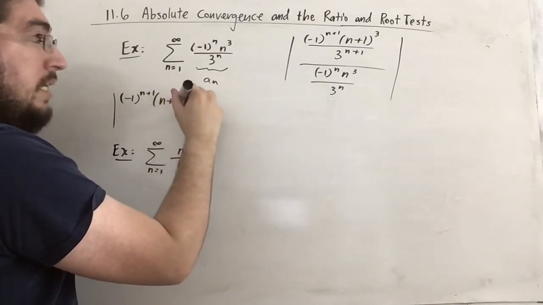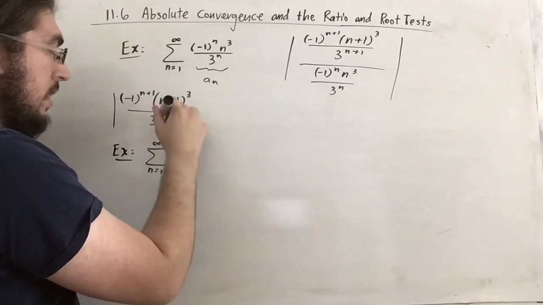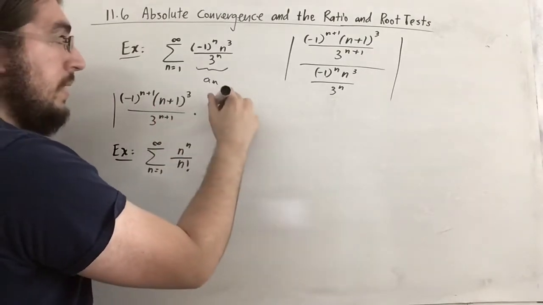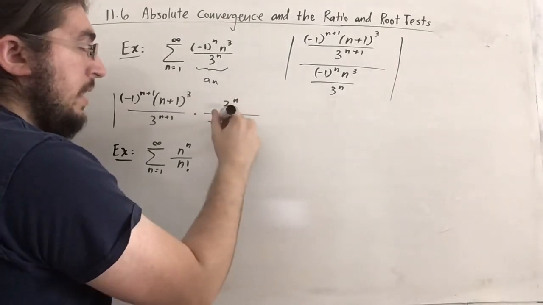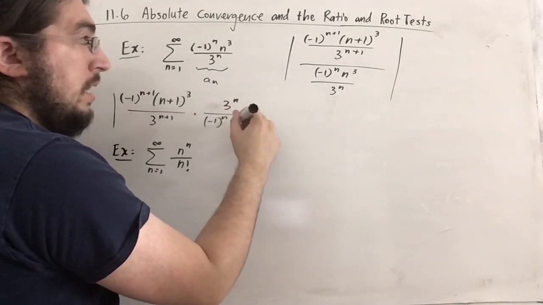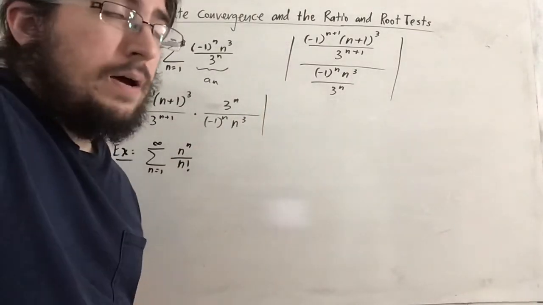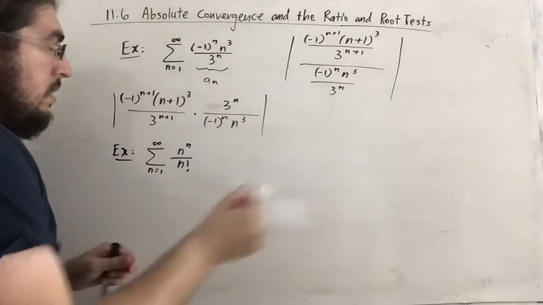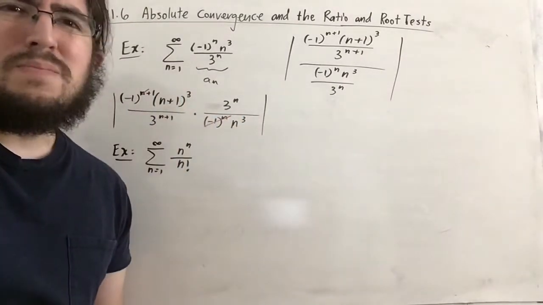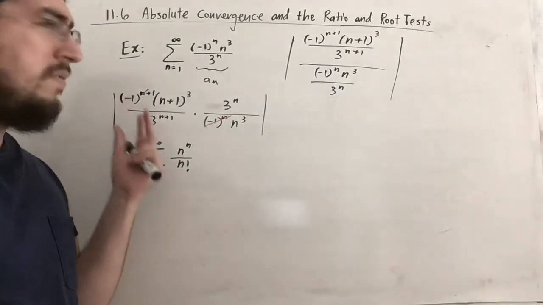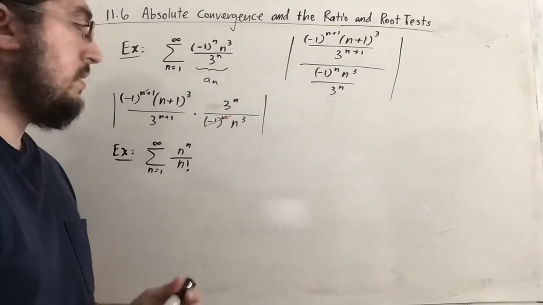And we'll have some cancellation of the powers for a few things, but let's just take it step by step. So the reciprocal of the bottom will now be 3^n on top and (-1)^n n^3 on the bottom. Good. Now again, with the powers of negative 1, they cancel like this so that there's only (-1)^1. But it doesn't really matter, since we're taking the absolute value anyway, the negative is basically disregarded regardless.